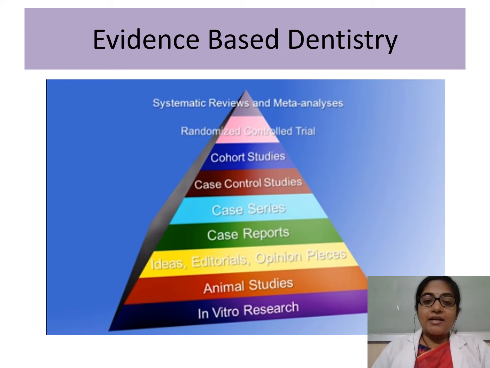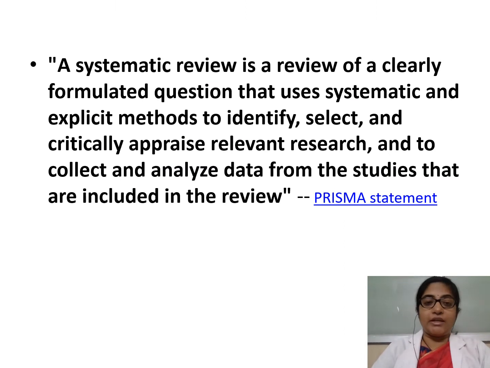So this is the hierarchy of evidence, and as we move up the pyramid, the quality of the evidence increases. So if I have in vitro research that tells me something, and on the same topic I have a systematic review and meta-analysis which gives me some information, obviously the information from the systematic review and meta-analysis will be much more important for clinical decision making than in vitro research, right? So this is the importance of systematic review.